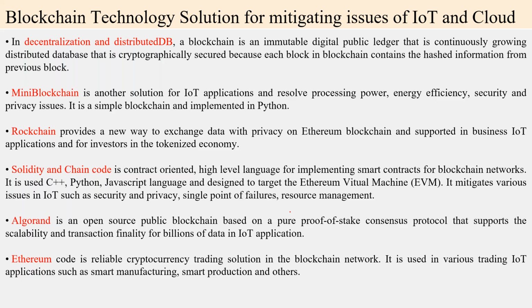These are all used in the blockchain concept for IoT applications. Rockchain provides a new way of protecting data and privacy on the Ethereum blockchain. Rockchain is used in the Ethereum blockchain. Okay, sir, thank you.